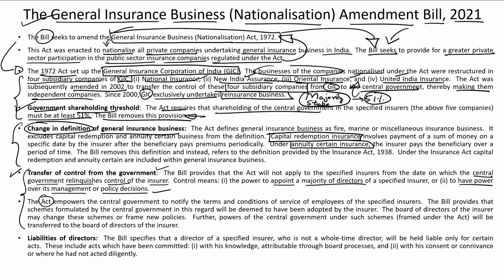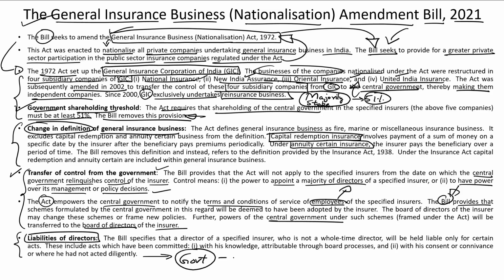The earlier act empowered the central government to notify the terms and conditions of service of the employees of these companies, but now the amendment bill provides for transferring these powers from the central government to the board of directors. Then it also limits the liabilities of the directors only to a few specific acts, thereby reducing the overall control of the government over these insurance companies.